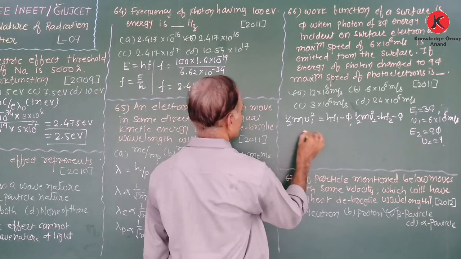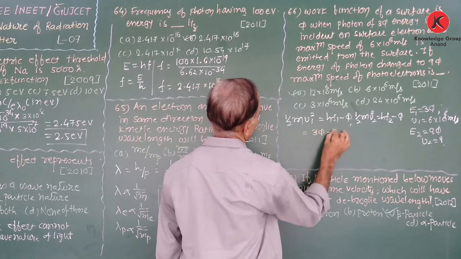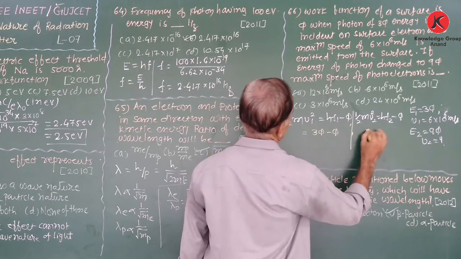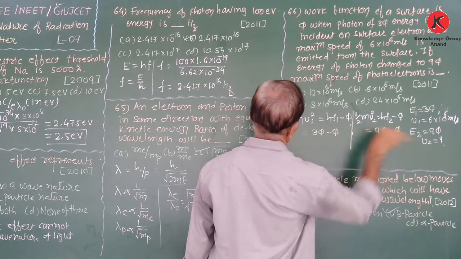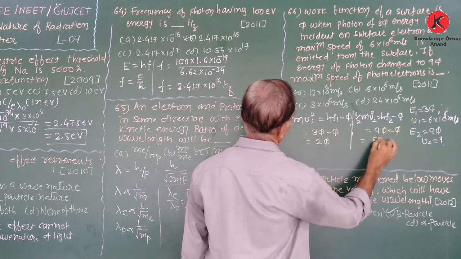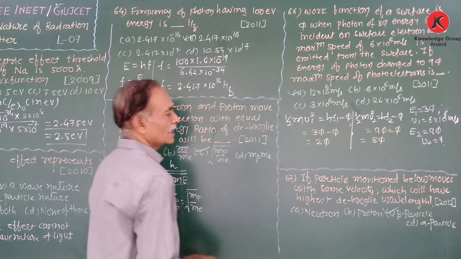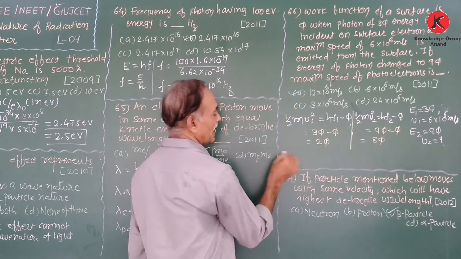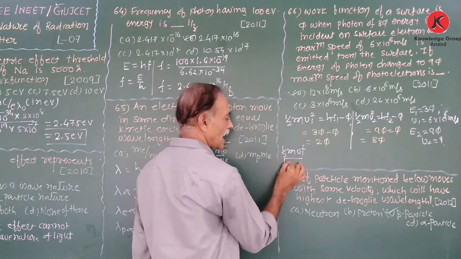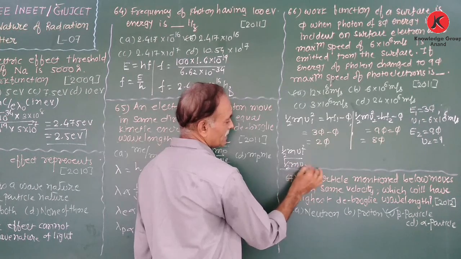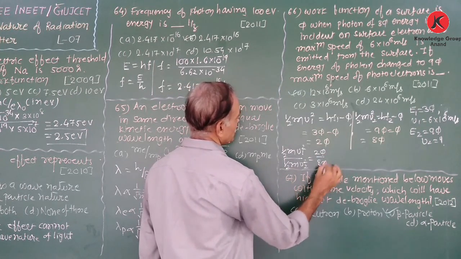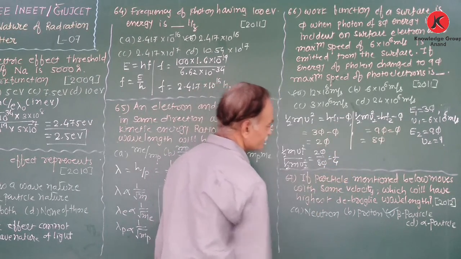Therefore, here we have 3 phi minus phi, and here 9 phi minus phi. So it is equal to 2 phi here, and here 8 phi. Now we take the ratio of the kinetic energy half m v1 square to half m v2 square. So we obtain 2 phi upon 8 phi, which is equal to 1 by 4.